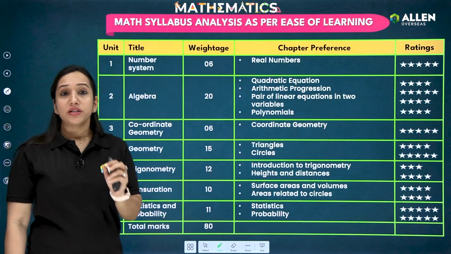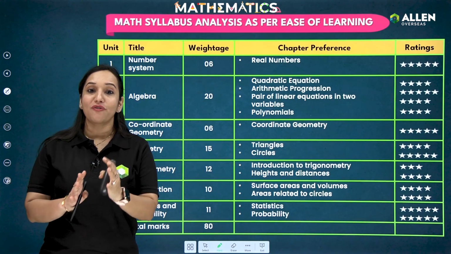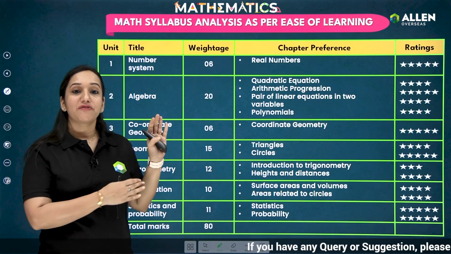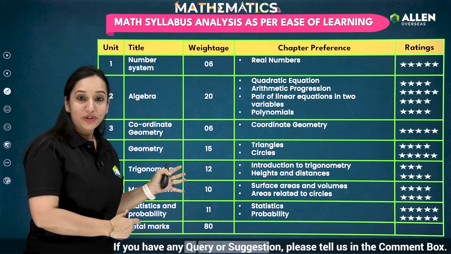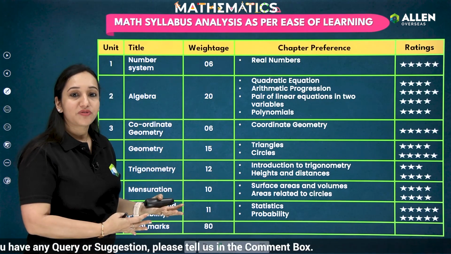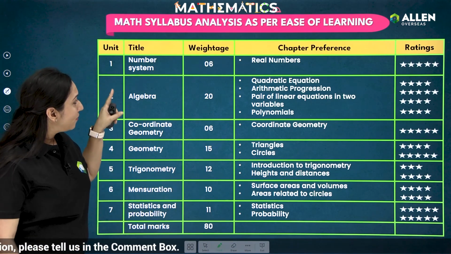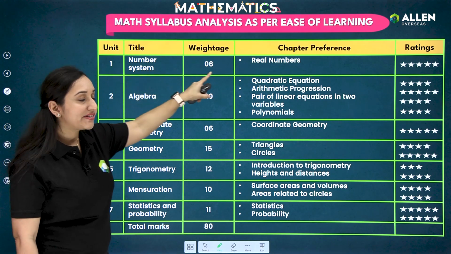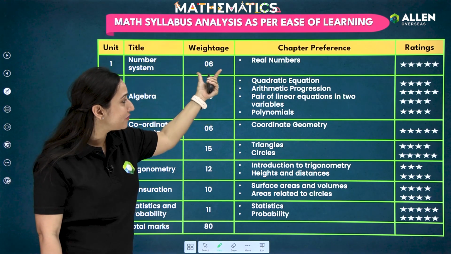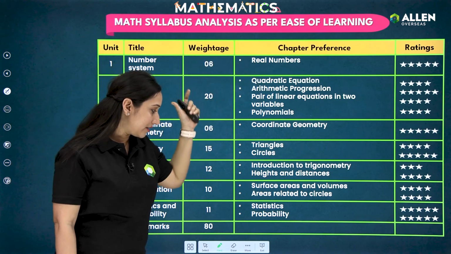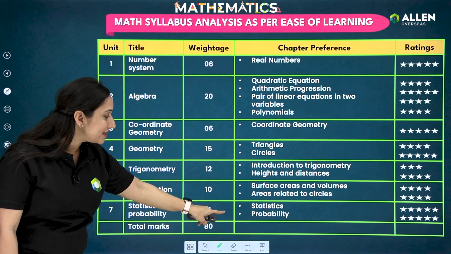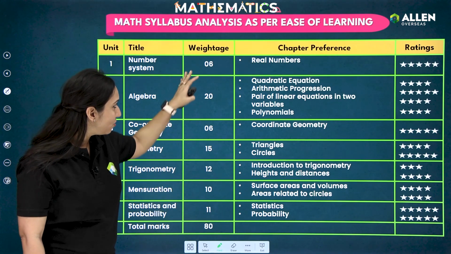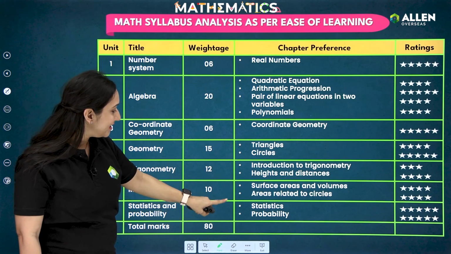Now let's talk about the math syllabus as per the ease of learning. That means whatever chapters you will find easy, I have given them a higher rating. They will be easier to revise, okay, because their concepts are easy to learn. So basically I have these 3 units. First is number system, students. Only 1 chapter you need to revise, and that will give you 6 marks altogether and is easy to learn as well. Then we have statistics and probability, easy to learn and 11 marks total weightage. So they will give you good scoring and they are easy to learn.